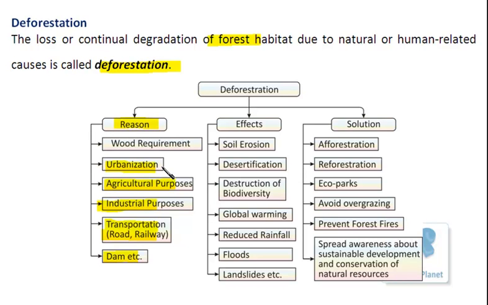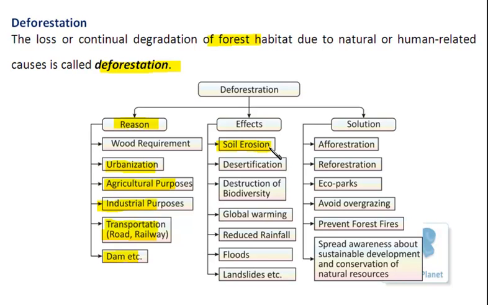Now, overall, when deforestation is done, what type of effects can you imagine? Just think of it. The very first effect of deforestation is soil erosion. I hope you understand what soil erosion is. In simple terms, the washing away of the topsoil is known as soil erosion. Now, why is this washing away of soil taking place? It happens when the loosening of soil is there, right?